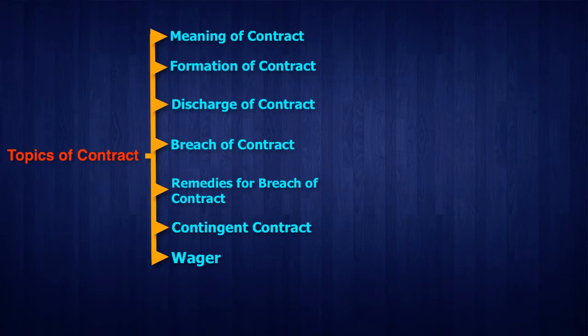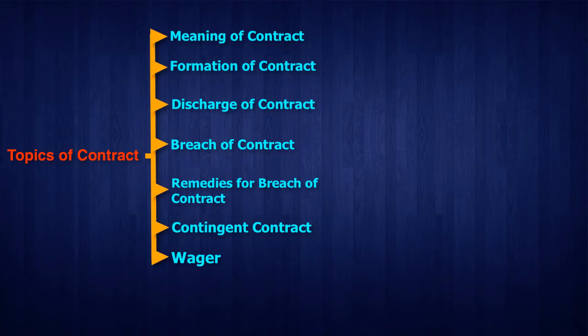The second chapter that we have discussed, what was that? That is formation of contract. How a contract is formed, we have discussed all the aspects of the formation of a contract. The third aspect of the contract that we have discussed is discharge of contract. What are the possible means through which a contract can be discharged? The next chapter that we have discussed under contract law is breach of contract.